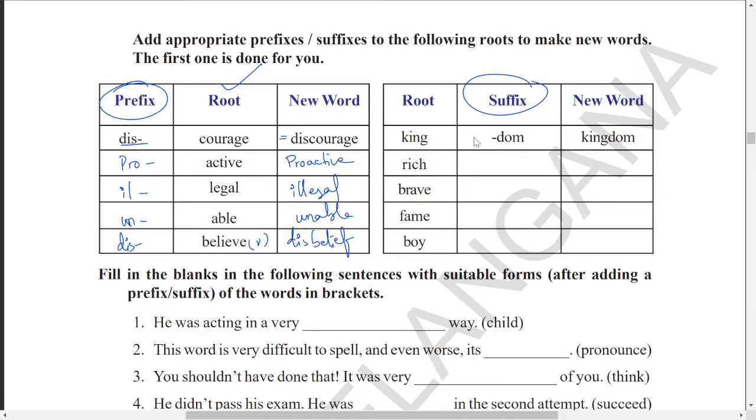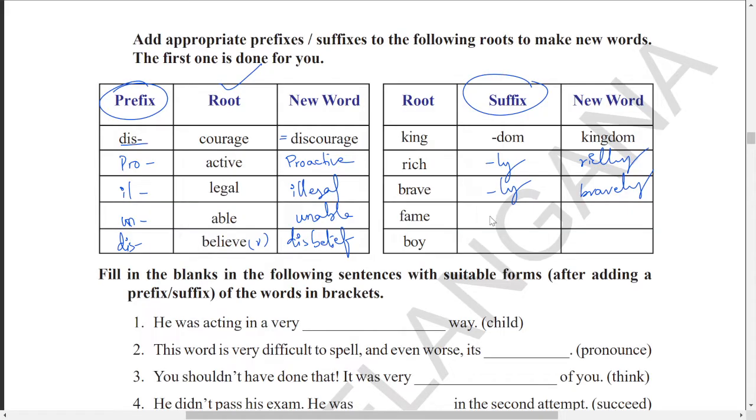Okay, next one, you have a suffix here, root word is given, add a suffix. King, you can add dom, together kingdom. Okay, next one is rich. Which suffix can you add here for the word rich? See here, rich, you can add ly, together that becomes richly, so that becomes an adverb. Next one, brave, you can add ly and you can go with bravely.